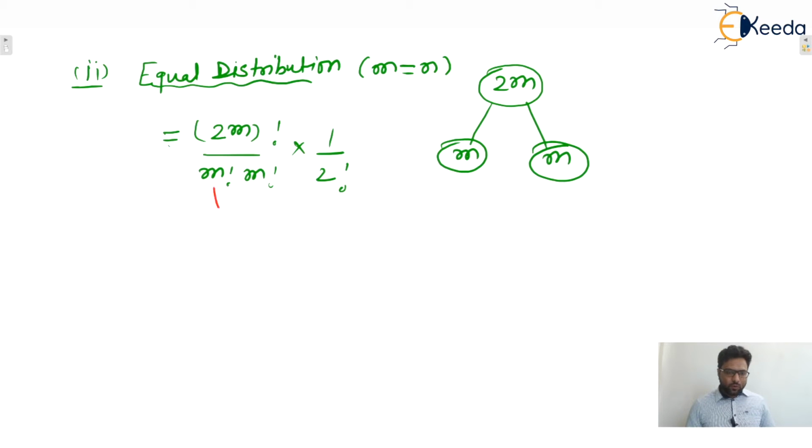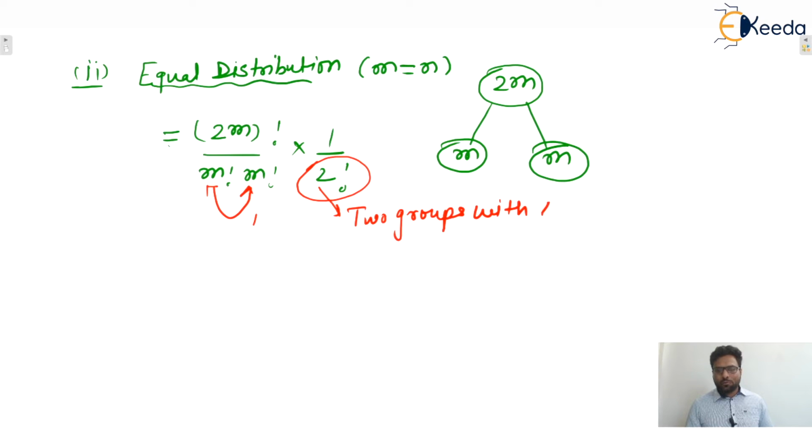Because if two groups are there containing the same number of objects, that's why it is 2. Remember, two groups with the same number of objects. If groups are 3 and all three groups contain the same number of objects, then it will be 3 factorial, and so on.